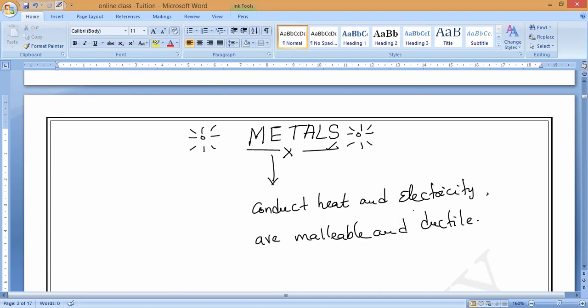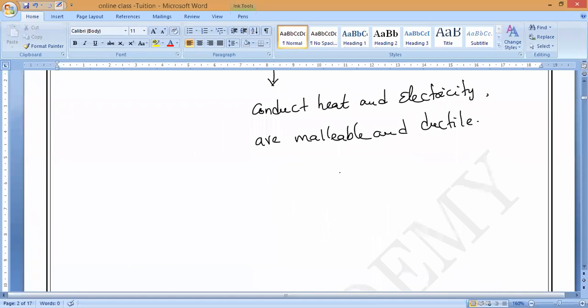Malleable and ductile in nature. Now, you also know that metals are lustrous in nature. What do you mean by lustrous? Anybody? Shining nature, shiny appearance. In the sense that they have a shiny surface.